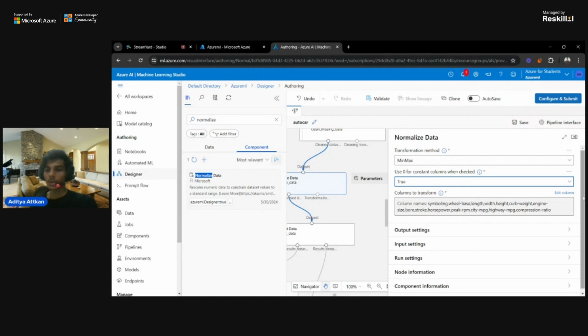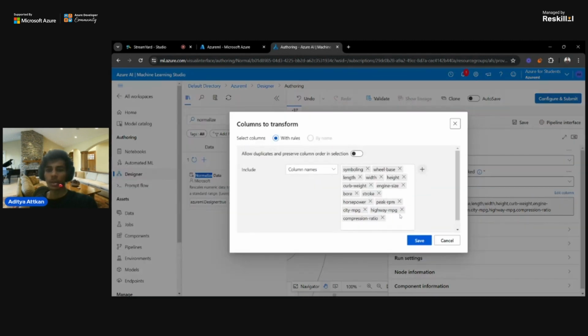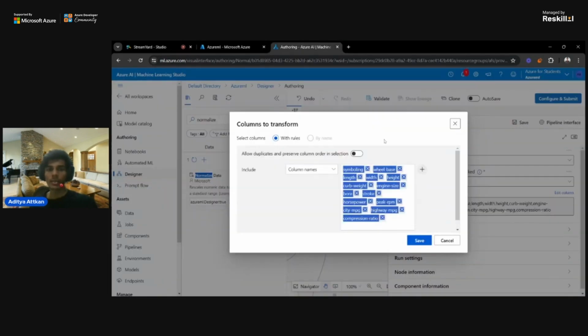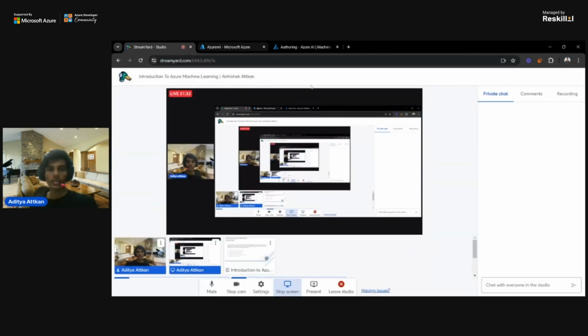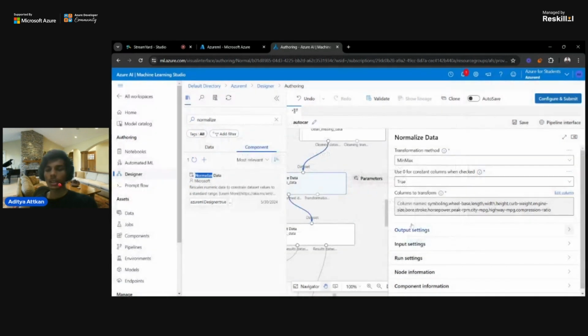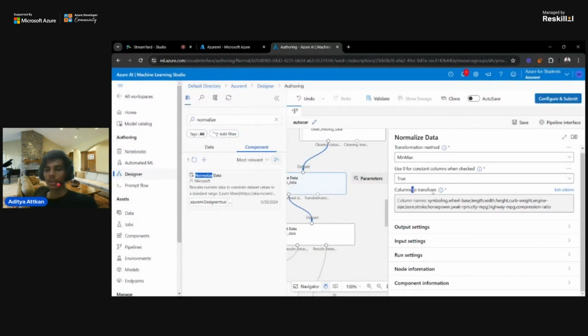This is by default, and for the columns there are a bunch of columns you have to add. I am adding this in the chat. I've added a bunch of parameters and columns in the chat. Yeah, so these are the columns to transform.